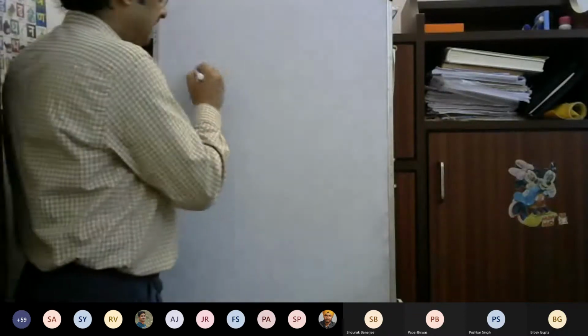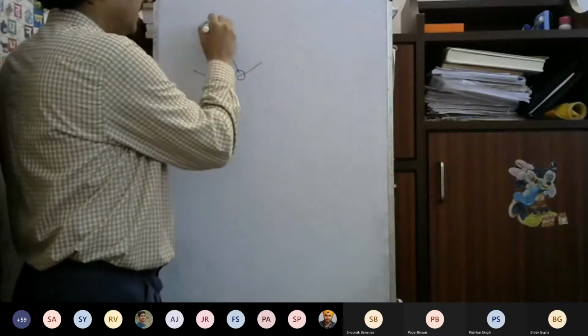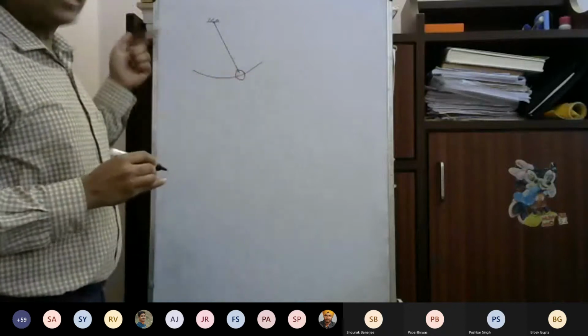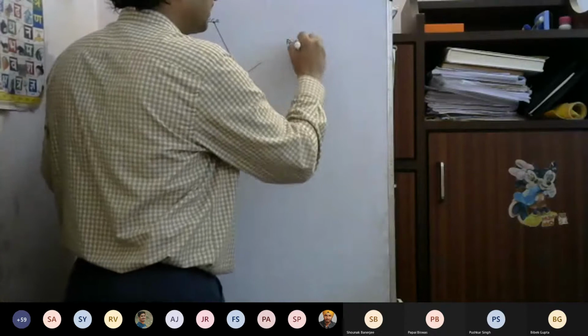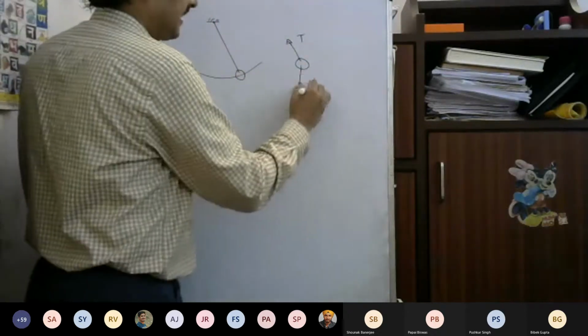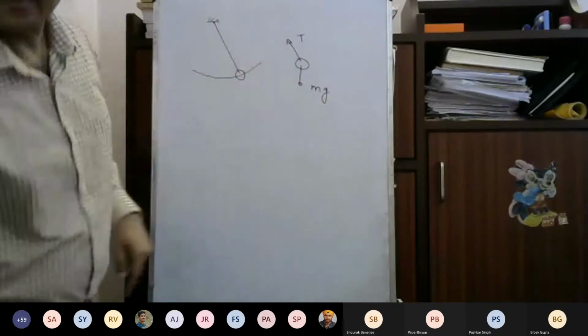For example, in the pendulum motion, there was a constraint to move along the circle, so there was a constraint force, the tension T, which is a constraining force. There was another force, mg, acting, but T was the force due to the constraint.